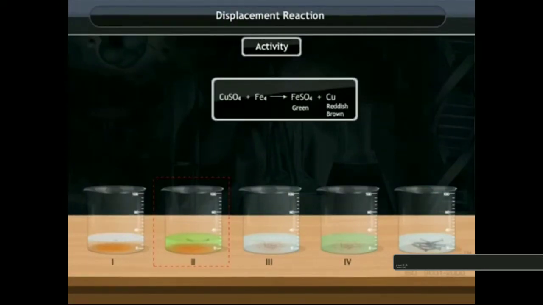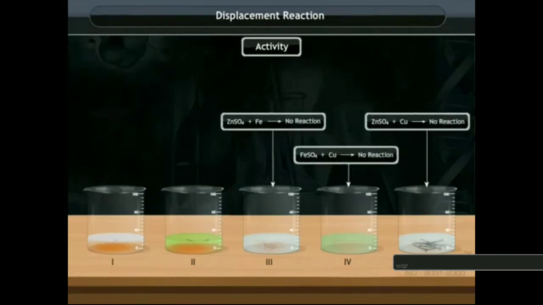Similarly, Fe, that is the iron, replaces copper from the copper sulfate solution. Hence, the color of the solution changes from blue to green and a reddish brown substance gets deposited on the iron nails. So we can conclude that the displacement reaction takes place between the more reactive metal and the less reactive metal of that solution.